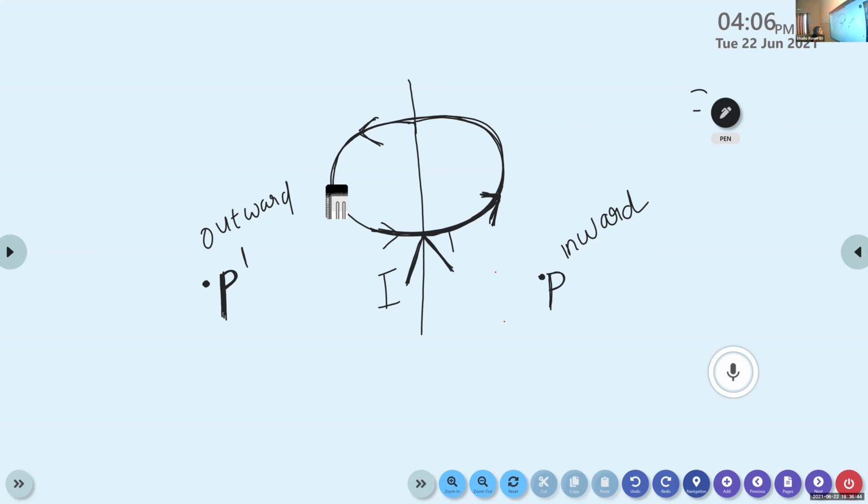Now, again, we consider another straight conductor. So from this, we conclude that whenever the current is flowing in an upward direction, then the magnetic field produced is in anti-clockwise direction. And if we consider a point P inside the magnetic field here, then the direction of the magnetic field is inward. And if we consider another point P dash here, the direction of the magnetic field is outward. Okay.